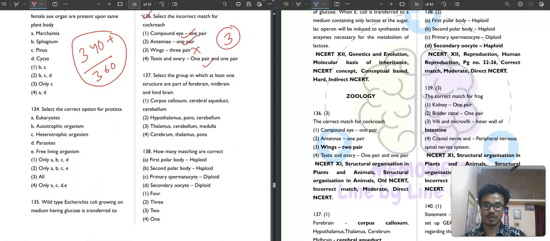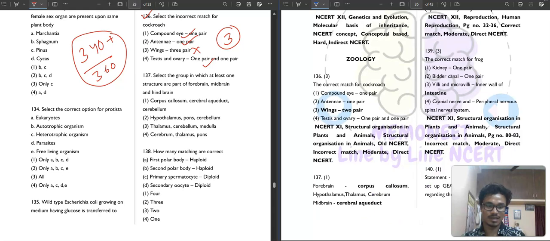Next question, question number 137. It is saying that select the group in which at least one structure is a part of forebrain, midbrain and hindbrain. This is a very good question. I will say this is an easy question but a good, mixed kind of question.